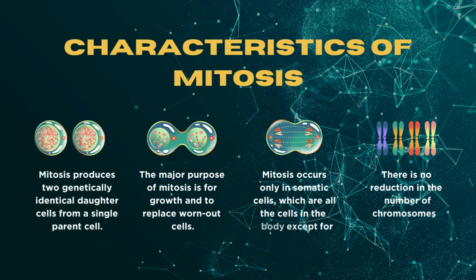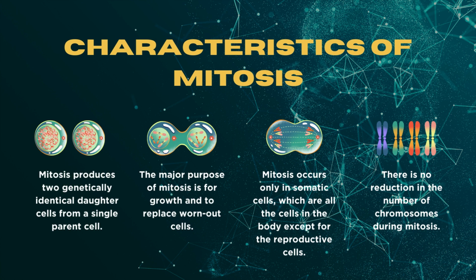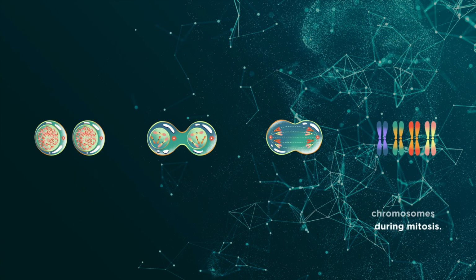There are several characteristics of mitosis. Number 1. Mitosis produces two genetically identical daughter cells from a single parent cell. Number 2. The major purpose of mitosis is for growth and to replace worn-out cells. Number 3. Mitosis occurs only in somatic cells, which are all the cells in the body, except for the reproductive cells. And number 4. There is no reduction in the number of chromosomes during mitosis.